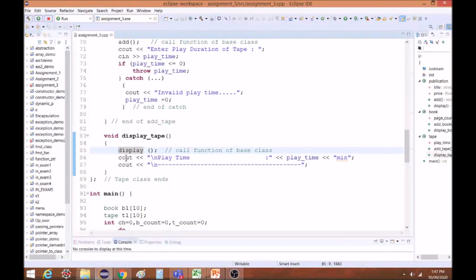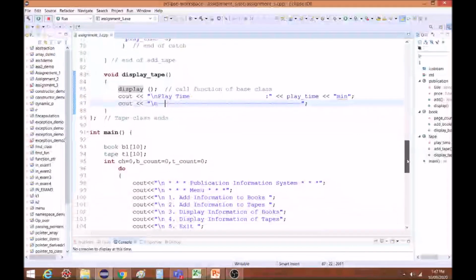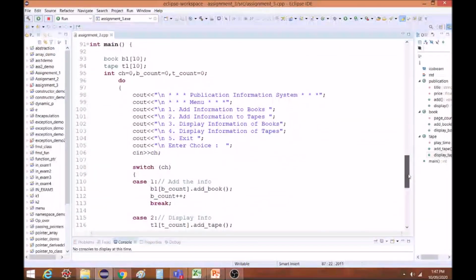Now, right now, after that, I am displaying the play time over here in minutes. Okay, and I am ending. So this is a display of a tape class. This completes the three classes. Now let us see the main function.